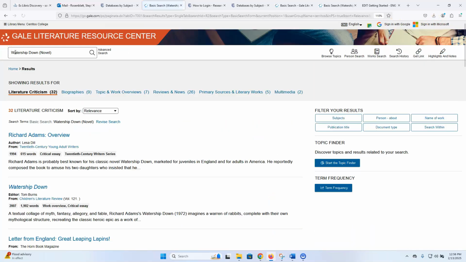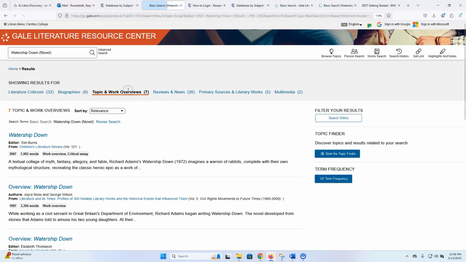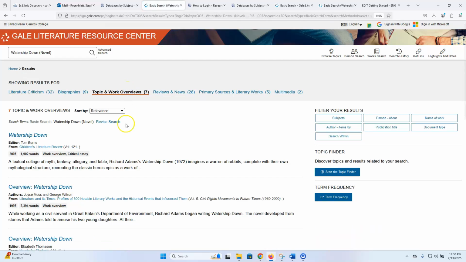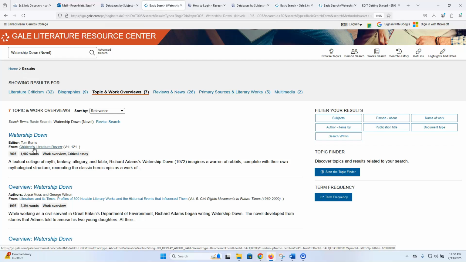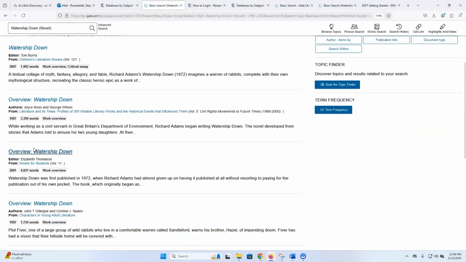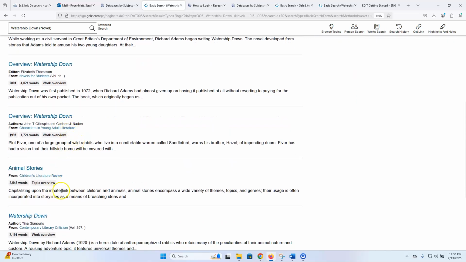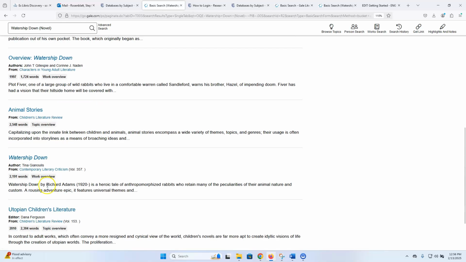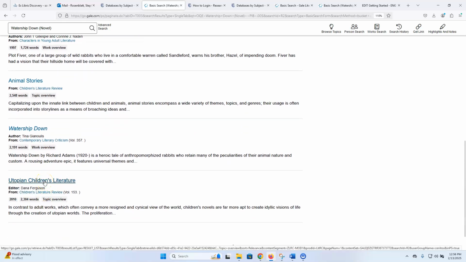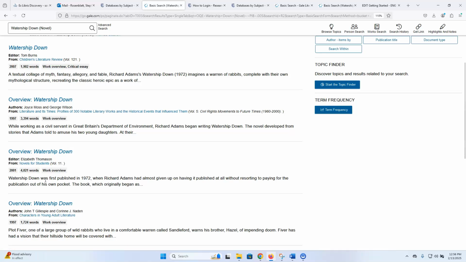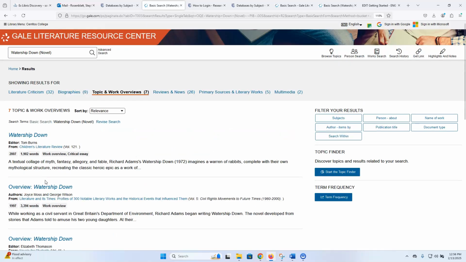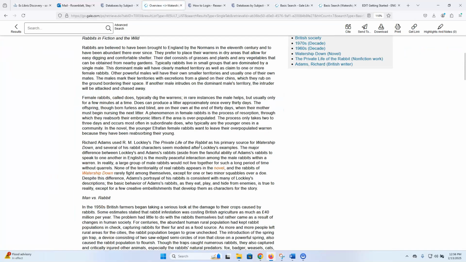If I go back to the results, I could limit to topic and work overviews, where it's going to talk about the actual book. And you can see that there's different essays on this book in different sets of specialized encyclopedias, like Children's Literature Review, Literature in Its Times, Characters in Young Adult Literature, and there's something about animal stories that mentions it. Also, utopian children's literature. And you would open up these articles the same way that you would open up the one about Adams. So it works exactly the same way.